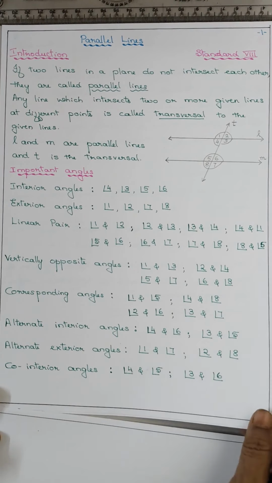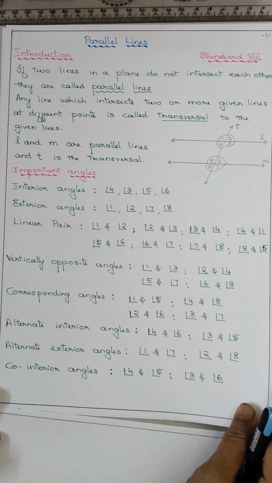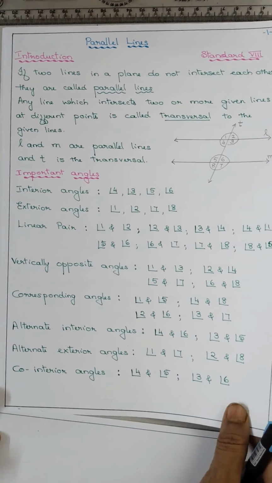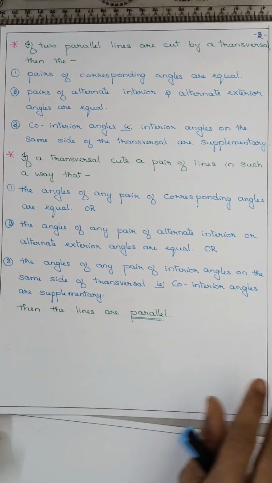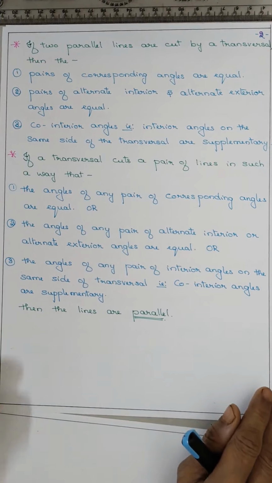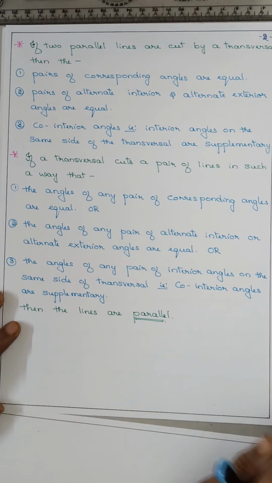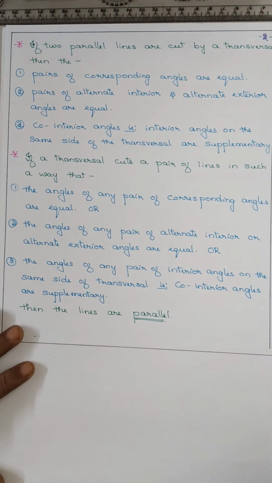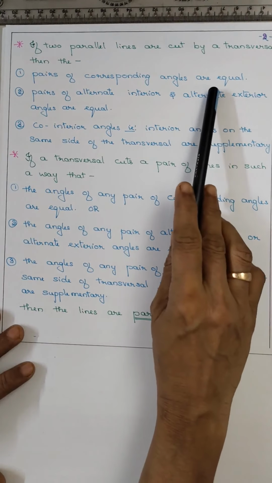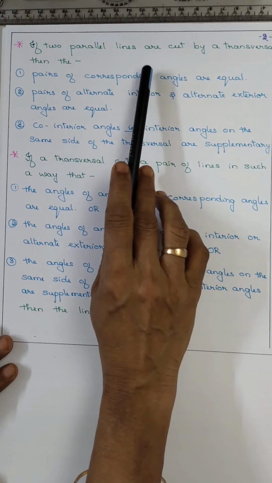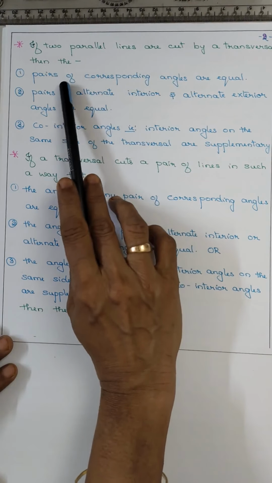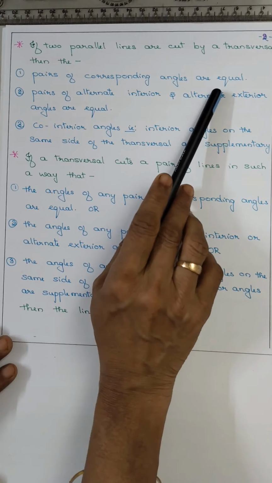So now we will understand the exam. Okay, first we will tell if two parallel lines are cut by the transversal, then the pairs of corresponding angles are equal, whatever I had discussed earlier. So if the two lines are parallel, then the pairs of corresponding angles are equal.